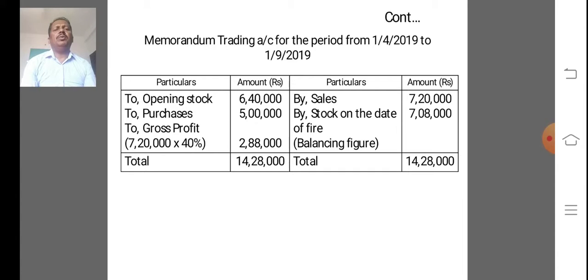14 lakh 28,000 amount is higher than the credit side. The difference amount is 7 lakh 8,000. 7 lakh 8,000 is treated as the balancing figure. That balancing figure is called the closing stock on the date of fire.